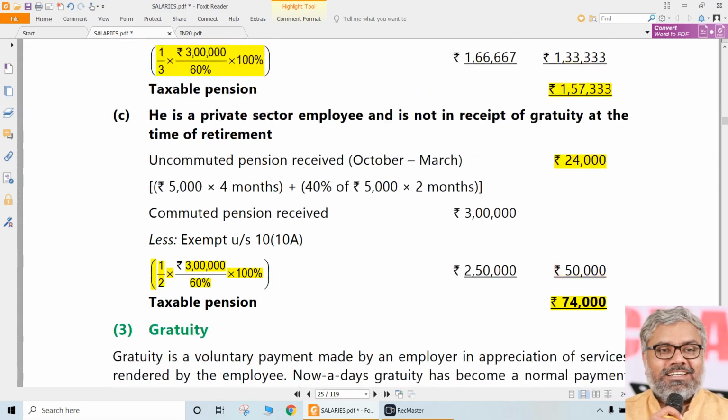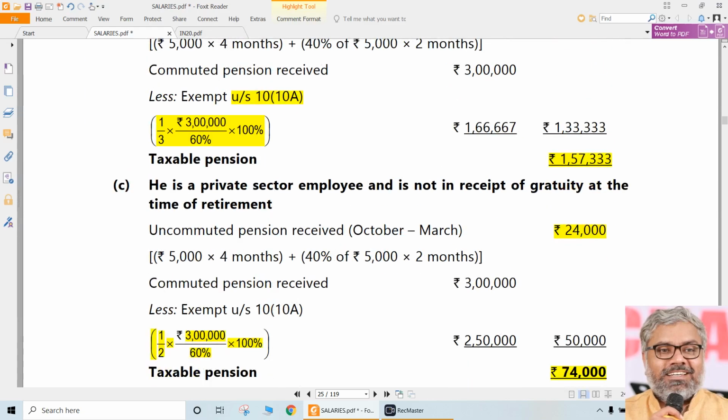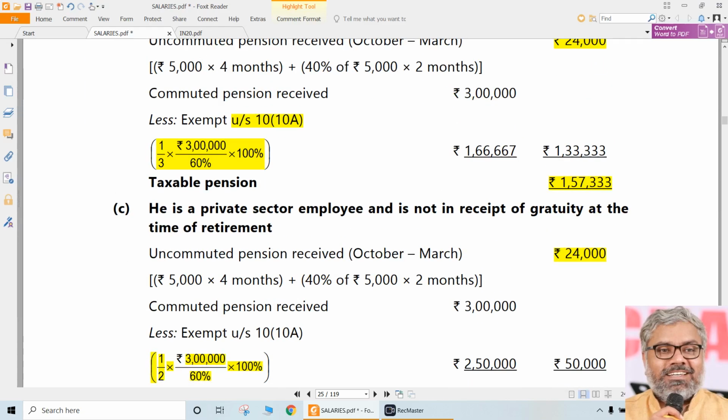But at the same time, I would like to draw your attention: don't expect percentage of commutation in all questions. Let us say he tells you he has received 1 lakh rupees for commuting 1/3 of the pension, then you cannot search for a percentage. Where is the percentage? It is not given at all. You should be able to do percentages and fractions according to the question that is given. If 1 lakh is received for 1/3, how much would have been received for the full pension commuted? 3 lakhs. That is how we should do it.